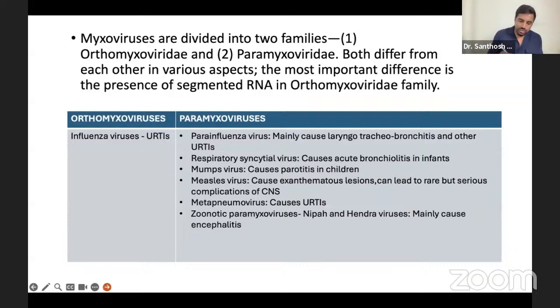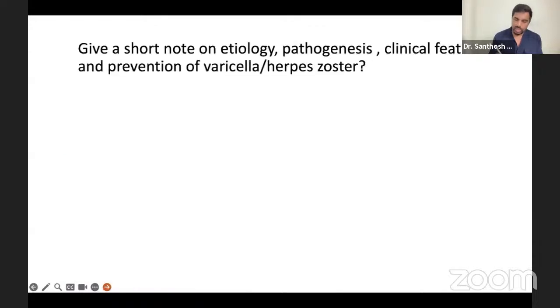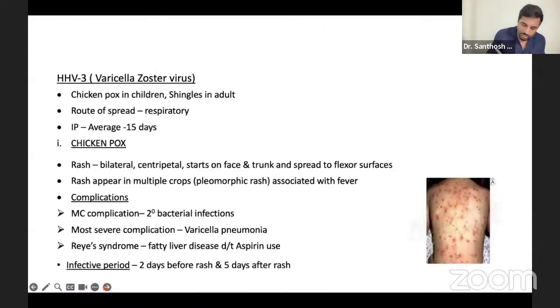Now, myxoviruses, if you see, are divided into two families. This is the same thing only referred to. Everything is mentioned, so you can go through it once. Pictures, everything is given. Now, what about the varicella zoster? Now we are in the varicella zoster.